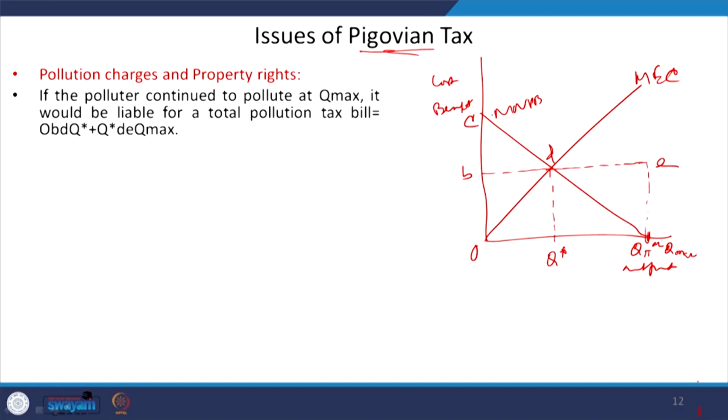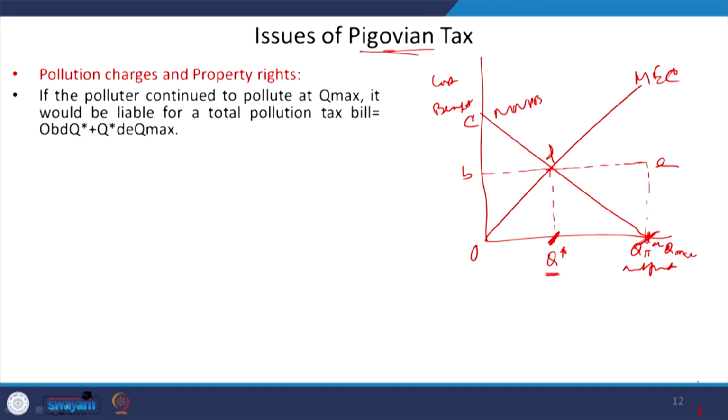And this is C, right. Now, we will be looking at this as the optimal level of output to be produced. But initially, if you are assuming that the polluter has the property right, then obviously the polluting firm will prefer to produce at this point, that is Q max, or Q pi.